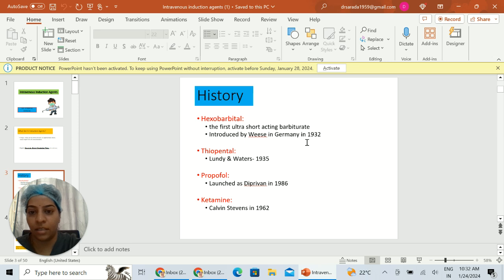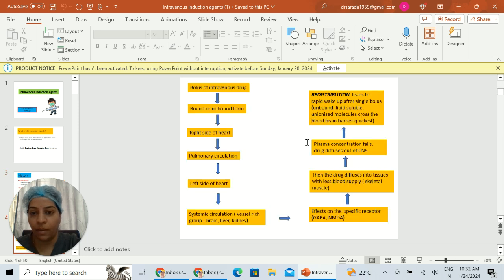The first intravenous induction agent was hexobarbital, which was an ultra short acting barbiturate. It was introduced by Weese in Germany in 1932. Thiopentone was discovered by Lundy and Waters in 1935. Propofol was launched as Diprivan in 1986. Ketamine was discovered by Calvin Stevens in 1962.